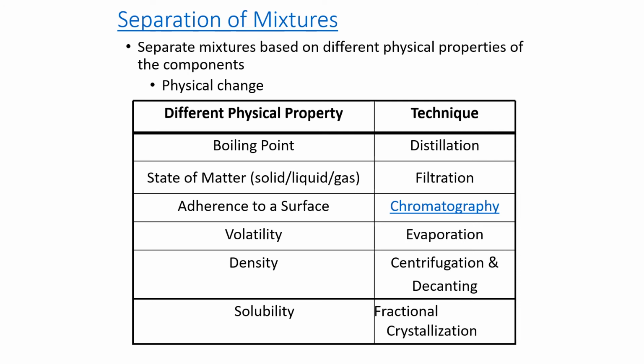Densities, centrifugation and decanting, and solubility. Different substances have different solubilities in water, for example, and we can use a technique called fractional crystallization to separate components based on their solubility at different temperatures.